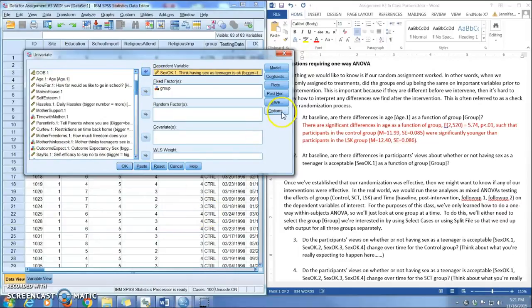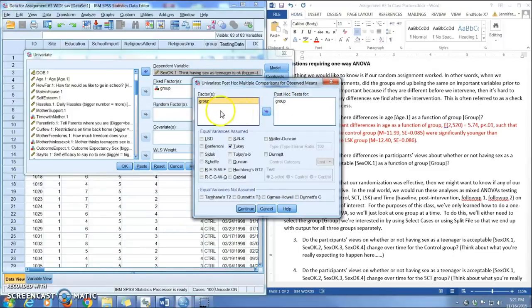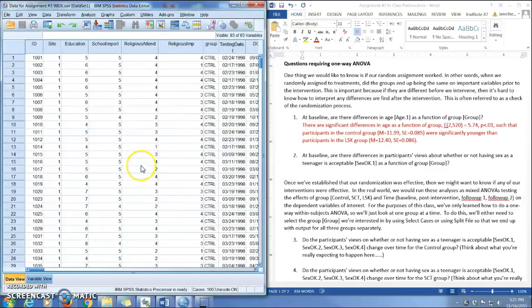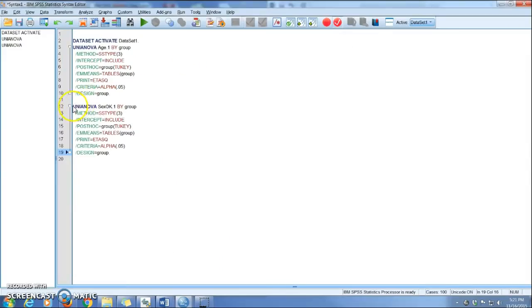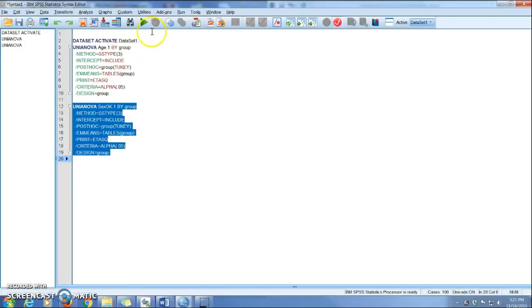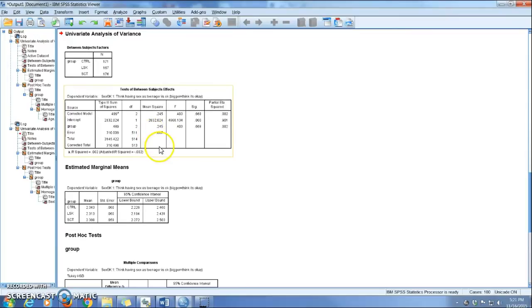All right, it should remember the various things that we've already selected, and those are all still okay, that we want the Tukey post hoc if there are differences. So we're going to paste this into our syntax. Then we'll go into our syntax window and run this analysis. Okay, so hopefully this looks a little bit more familiar to you now.